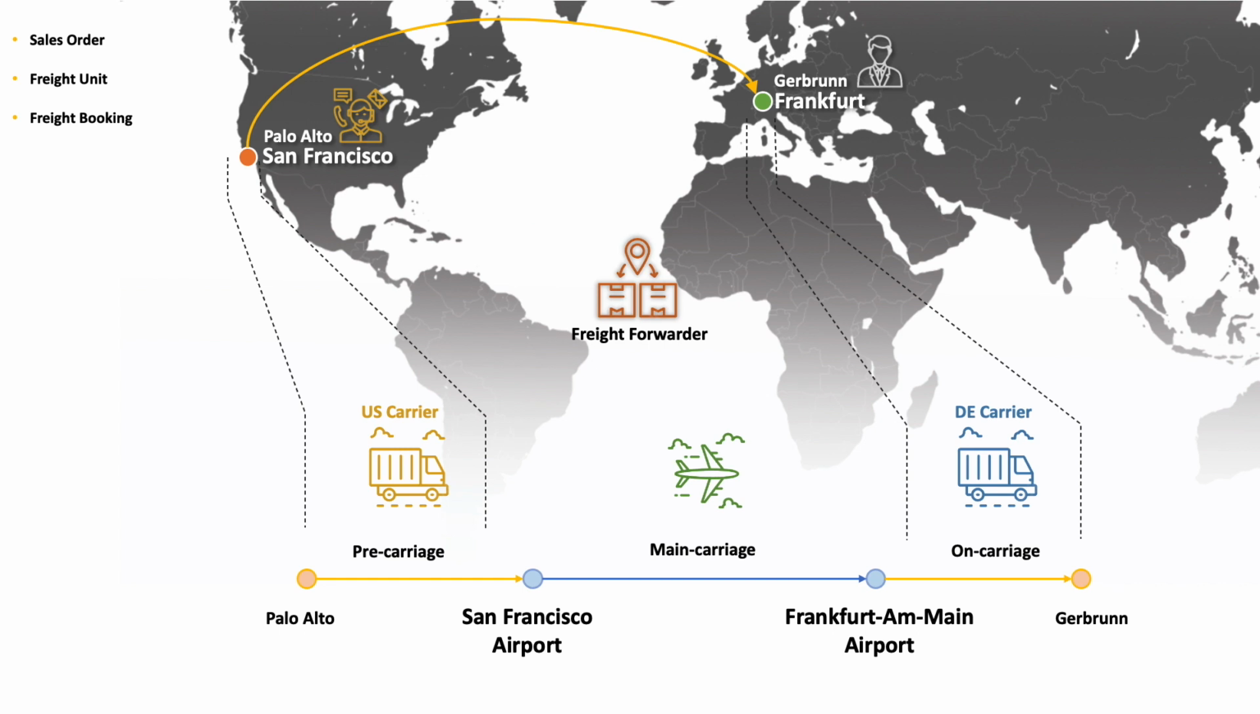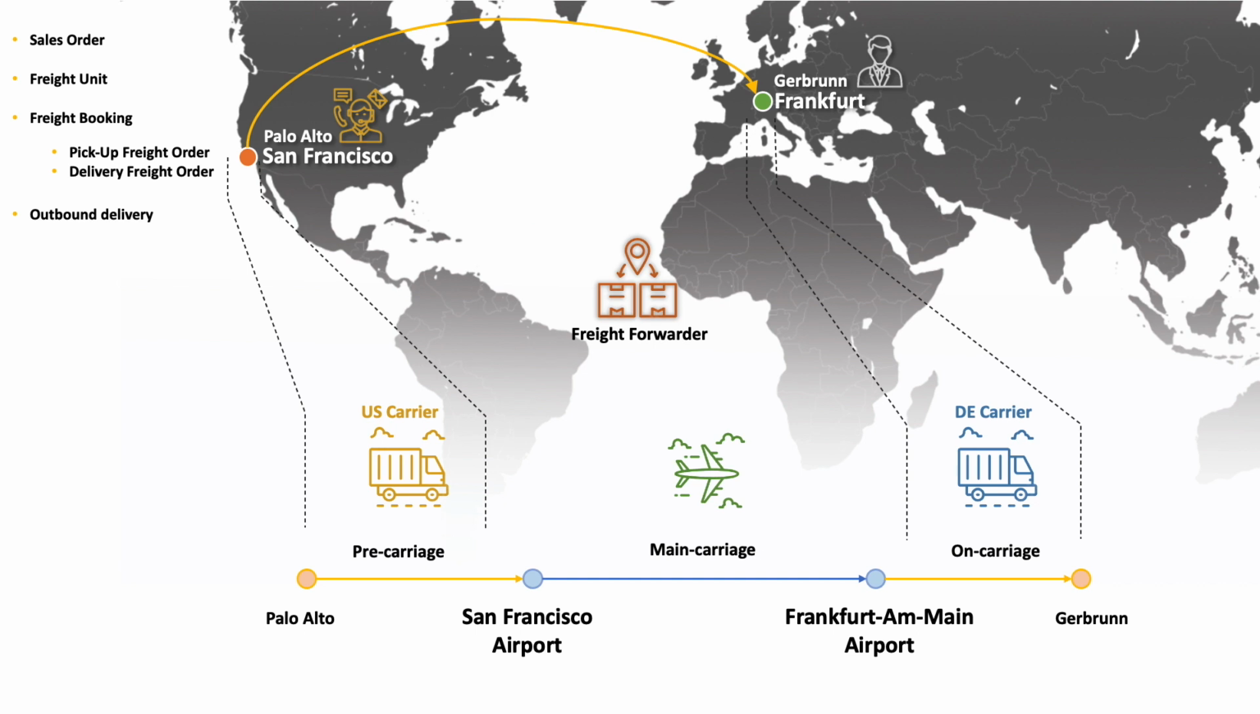Once we know who the carriers are going to be at the pre-carriage and the on-carriage leg, we will then be able to, in the system, create what we call the pickup freight order. So that's to organize the road transportation from our DC to the source airport, as well as the delivery freight order to organize the on-carriage from the destination airport in Germany to the final destination at the customer location.